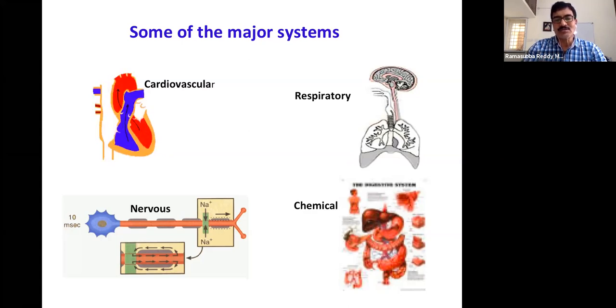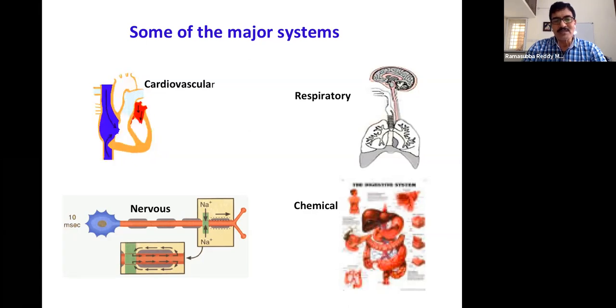So this whole system works in synchrony with both heart function, heart muscles, as well as lungs.